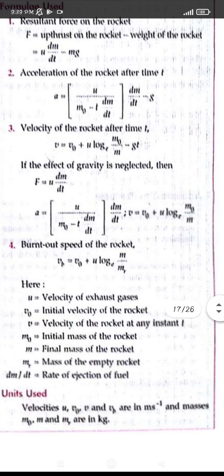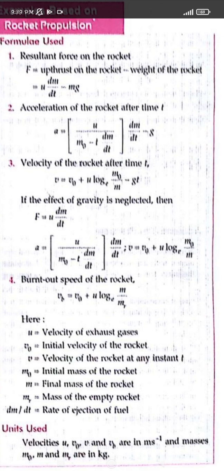Here are the formulas you can see. What is the acceleration given by? Force is equal to mass into acceleration, so acceleration will be given by force upon mass. This is the relation, and this is the upthrust on the rocket and the weight of the rocket, that is the resultant force, because the upthrust is moving the rocket in the upward direction, so the force acting on it is given by